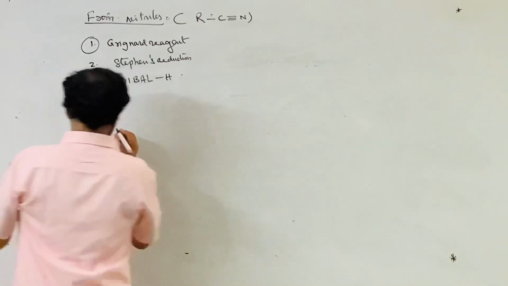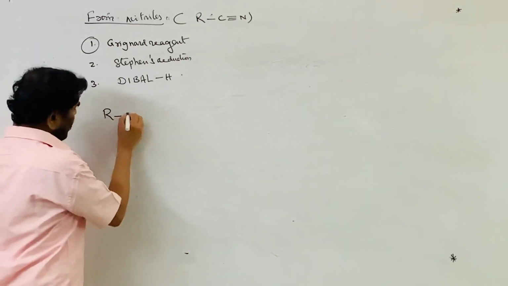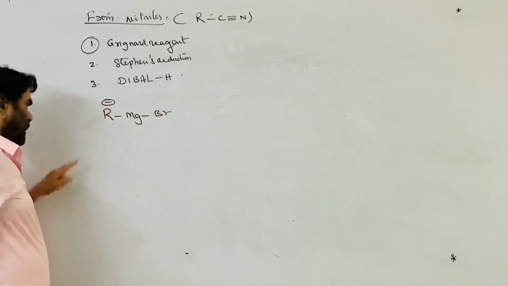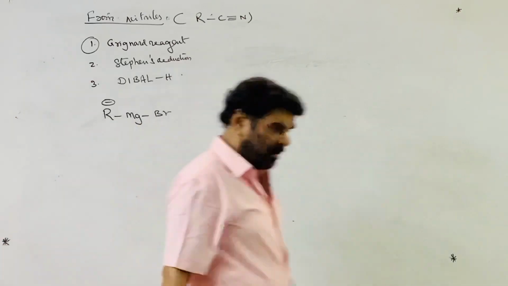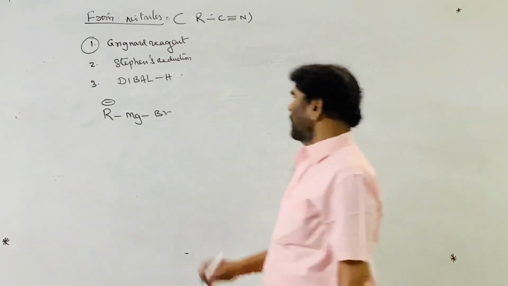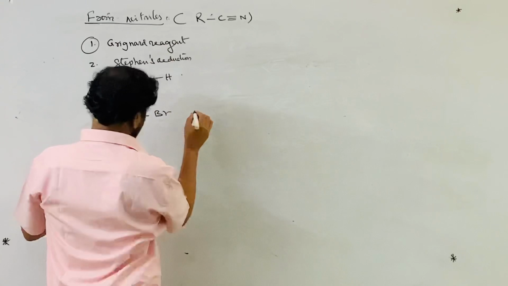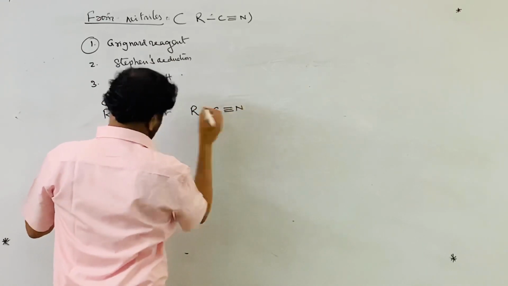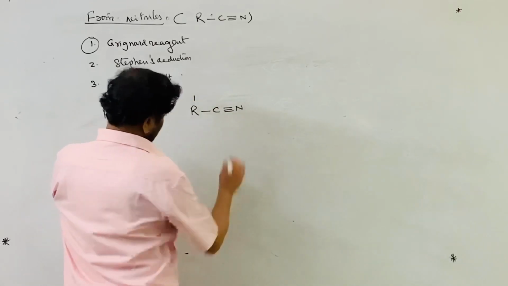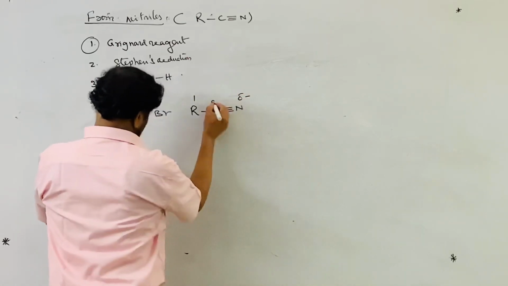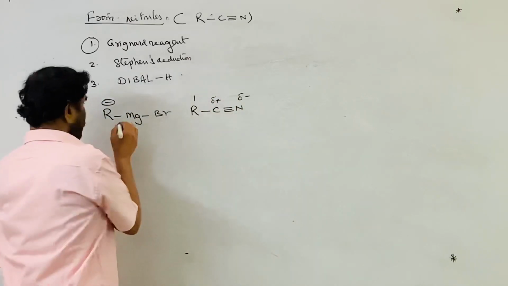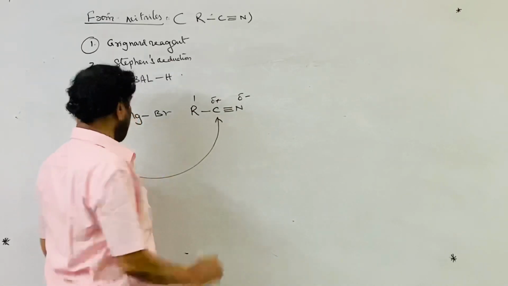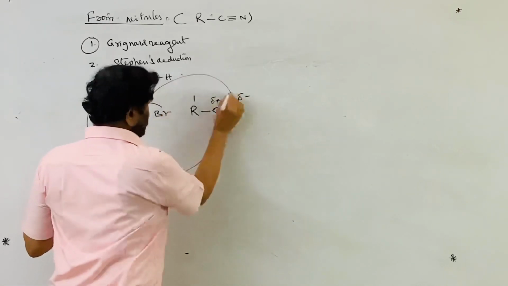In this method, the Grignard reagent RMgBr is a source of the nucleophile, the alkyl carbanion, a nucleophile and base. It is treated with a cyanide, R' C triple bond N. The carbon is negatively charged and the nitrile carbon is positively charged because of the electronegativity difference. The Grignard carbon attacks the nitrile carbon, and the MgBr part adds to the nitrogen.